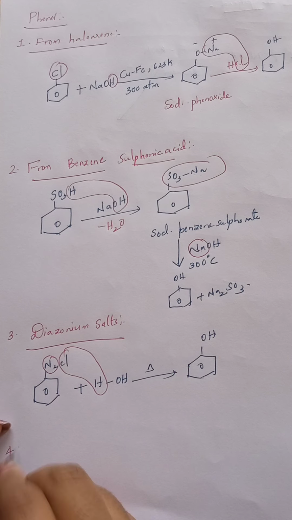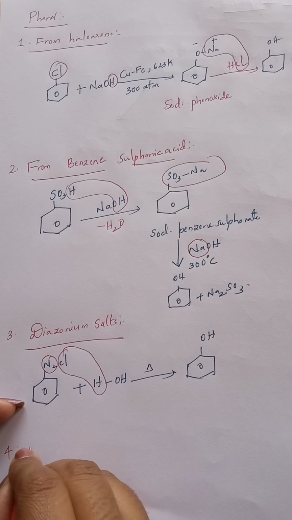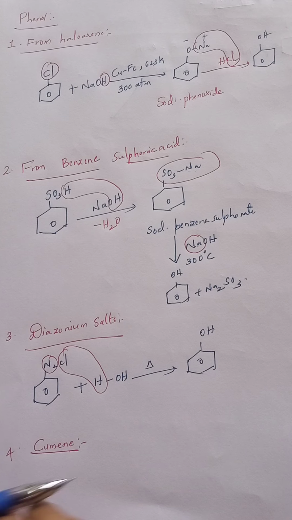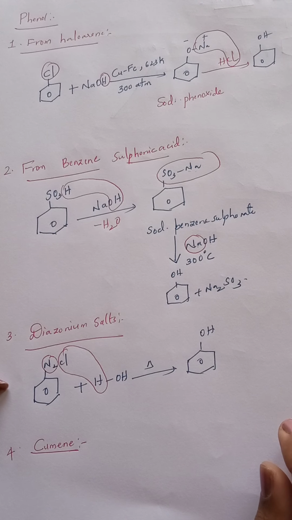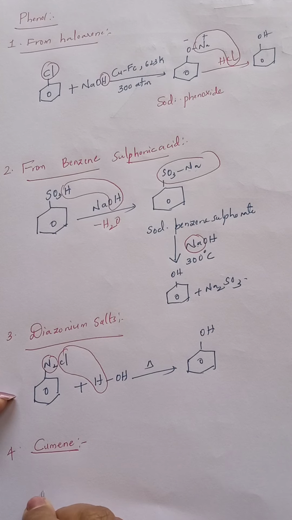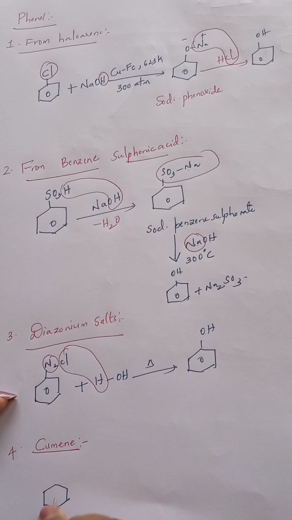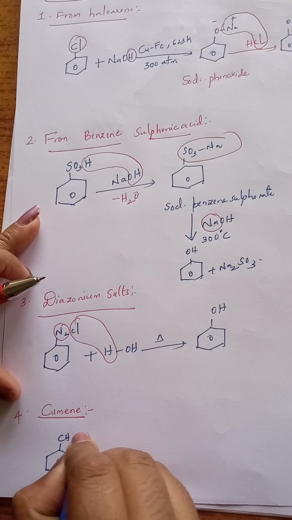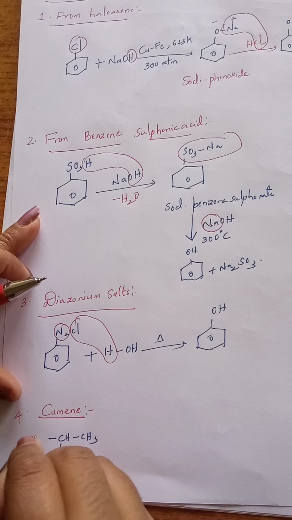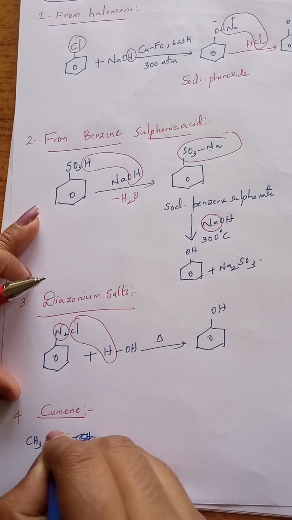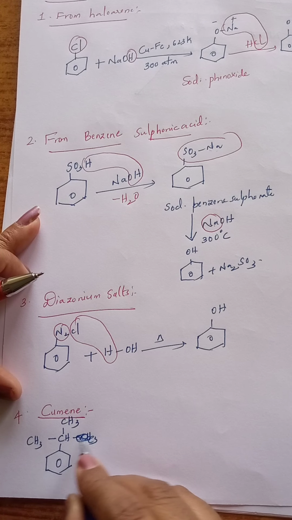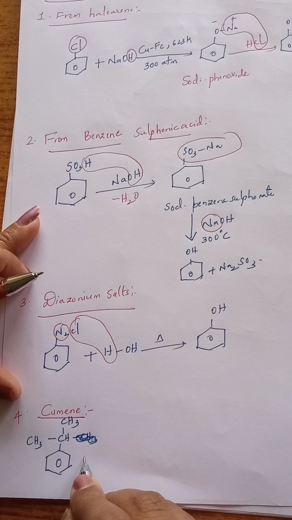Next, fourth preparation method is from the most important compound, which is known as cumene. Isopropyl benzene is known as cumene. So that isopropyl benzene, which is nothing but cumene, I am writing the structure of cumene here. Here CH, CH3 and CH3. This is known as isopropyl benzene, which is nothing but cumene.